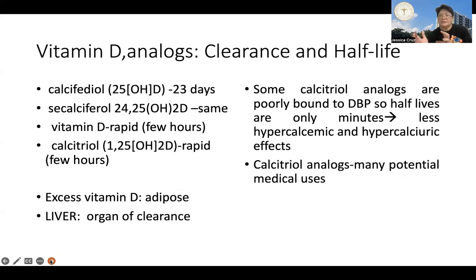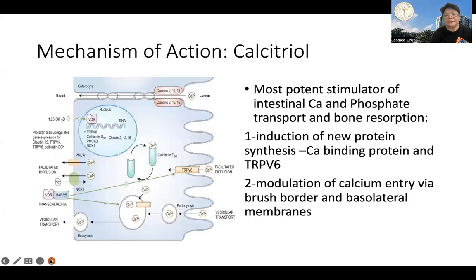So this particular kinetic feature makes them attractive options for certain clinical conditions. So this is the mechanism of calcitriol, no? So we know that this is the most potent stimulant of intestinal calcium and phosphate transport and bone resorption, no?